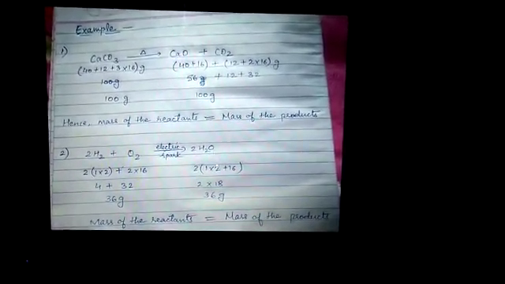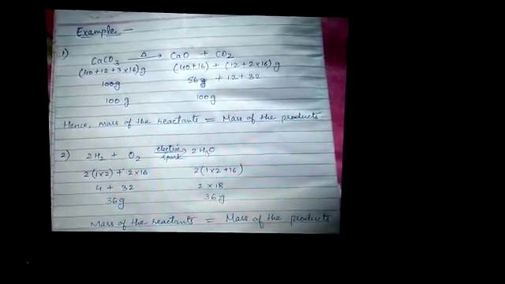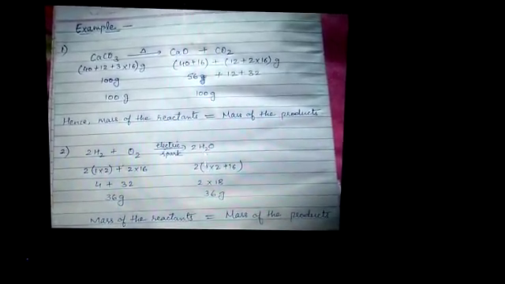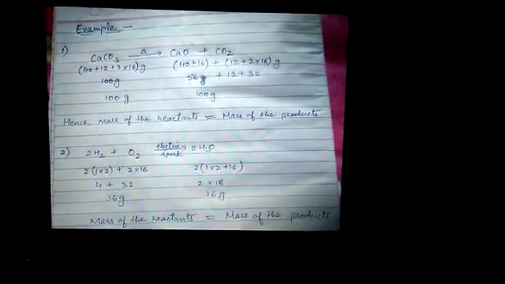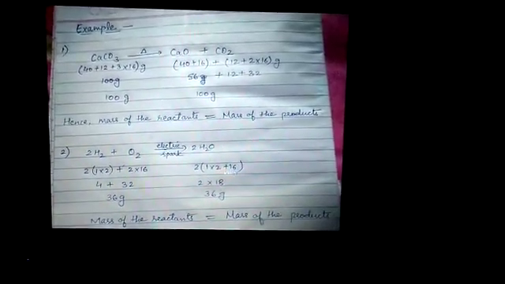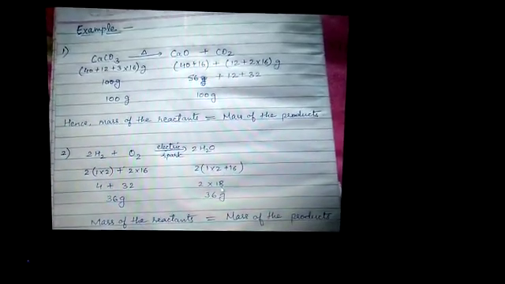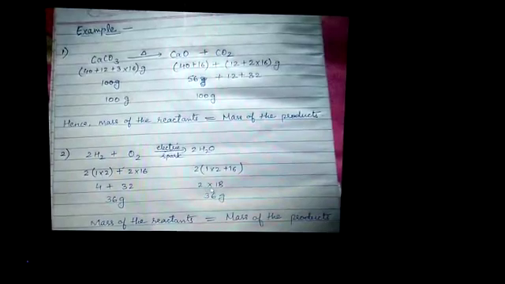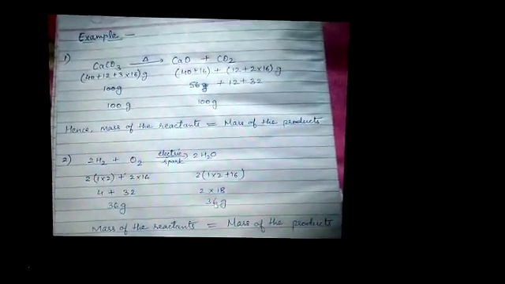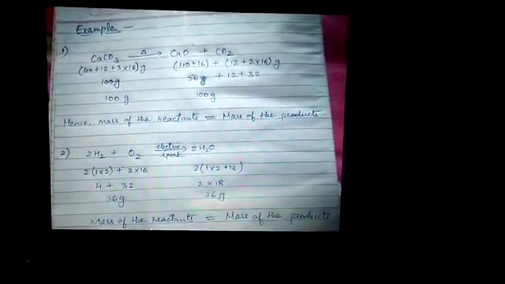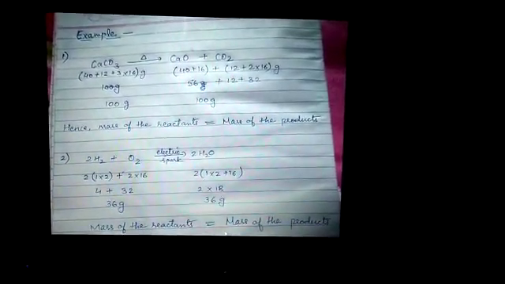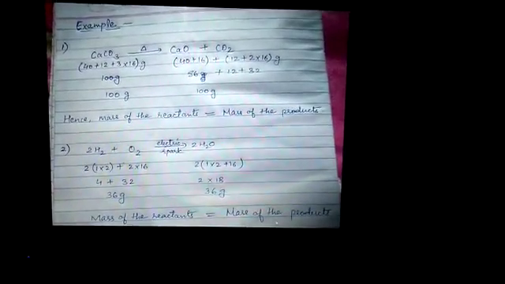And for the water molecule, it is 1 for hydrogen atomic mass, 2 for the number of atoms, and for oxygen it's 16. When added, it comes to 18, and 2 is the frequency number, so 2 into 18 is 36. So on both sides, the reactant side as well as the product side, the mass is equal. So the mass of the reactants is equal to the mass of the products.